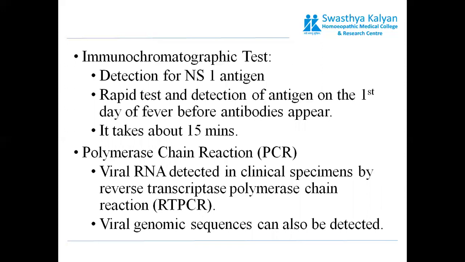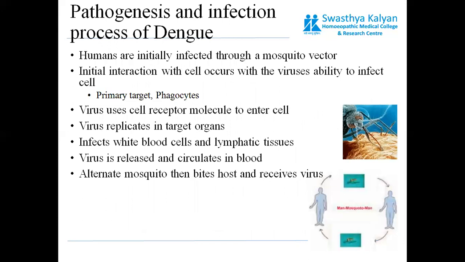Now we have one more test, that is NS1 antigen. This NS1 antigen test is an immunochromatographic test, which is a specific test for detection of dengue virus. There are other tests like a rapid test for detection of antigen, which appears on the first day of fever. It's a rapid strip test. It takes only around 15 minutes. And PCR, as we have discussed, we can go for PCR also.